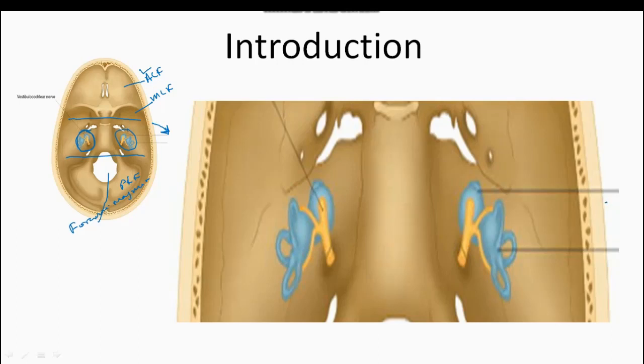As you all know, this is the point where the external auditory meatus is present, and this is the external ear. Clear?